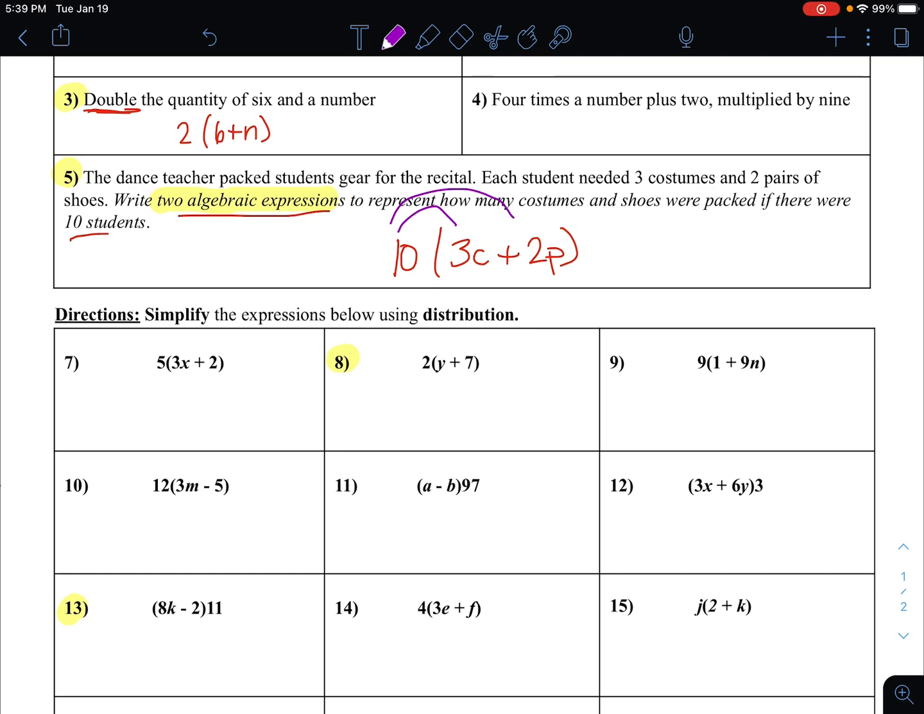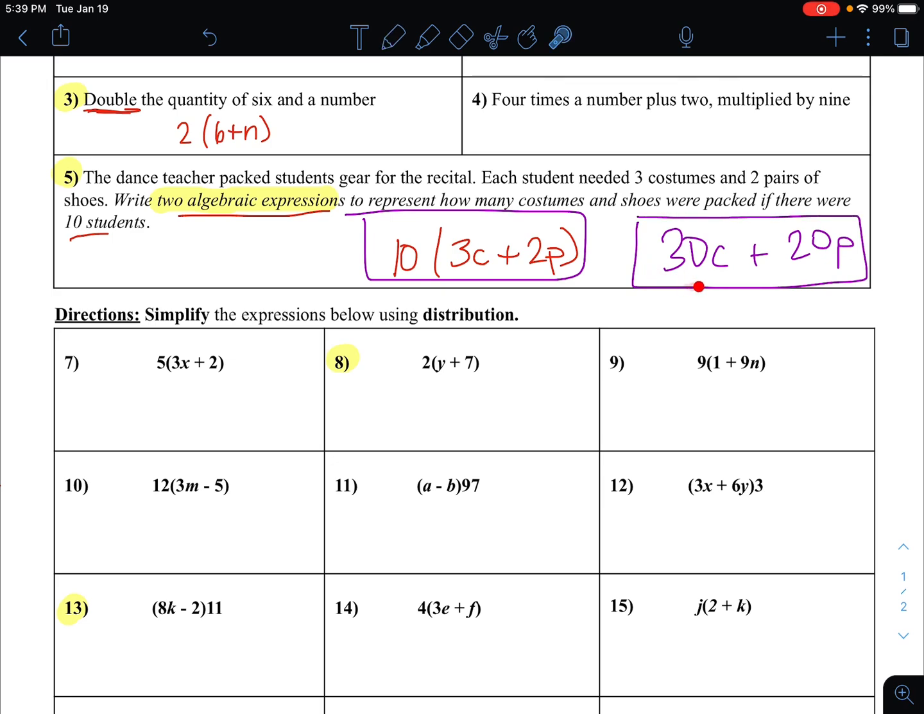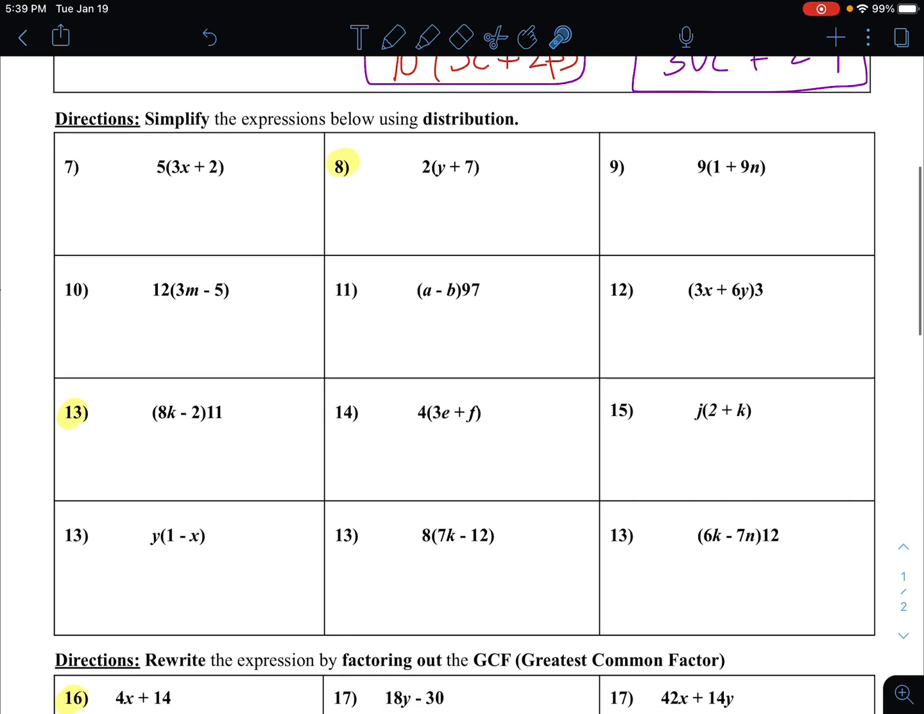10 times 3c and 10 times 2p. So when I multiply 10, by the way, this is one of my answers. If I multiply 10 times 3c, I get 30c. And if I multiply 10 times 2p, I would get 20p. So that would be 2 ways of writing this. I could bring either 30 costumes and 20 pairs of shoes, or 10 sets of 3 costumes and 2 pairs of shoes. All right, let's do a couple more in the next section.